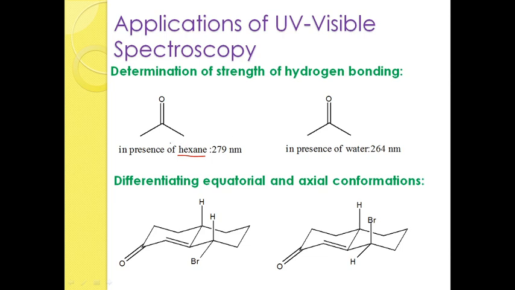Due to the solvent effect, what happens to the molecule's absorption spectra can be determined here. So, if the acetone molecule is taken, acetone is a polar compound. If the polar compound is recorded in the presence of a non-polar solvent, here you have the lambda max value at 279 nanometer, that is n to pi star transition.